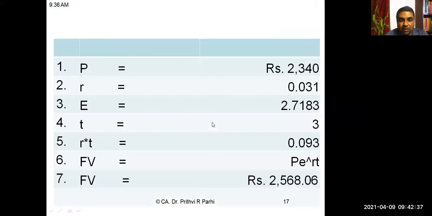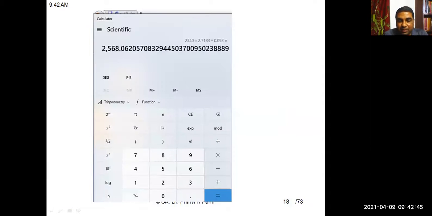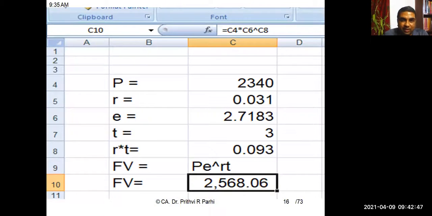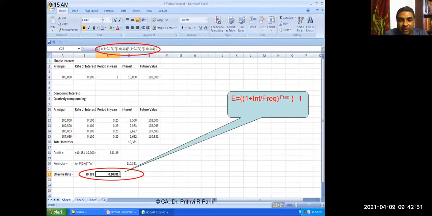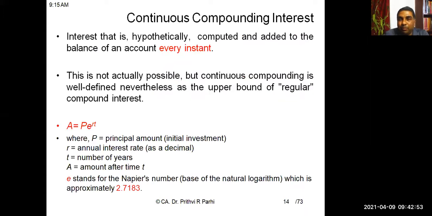Sir, will this type of question be in the exam? Just a minute. Sinking fund is there in your syllabus. The concept of present value and future value is also there in the syllabus. This process of continuous compounding, it is expected that you should know. If this question is asked, these factors will be given to you, so it will not be very difficult to compute.